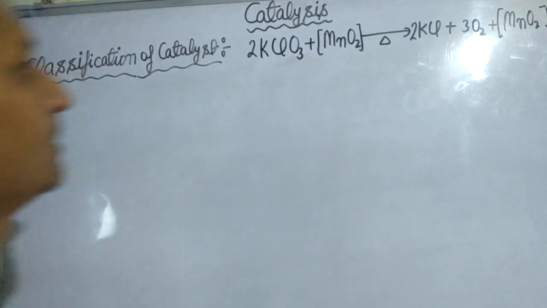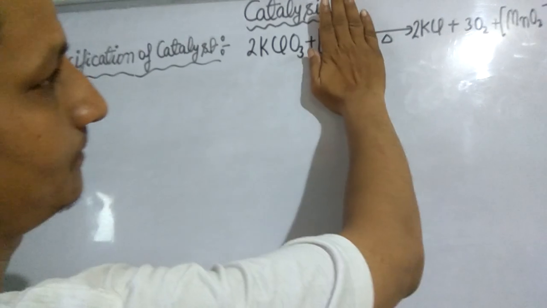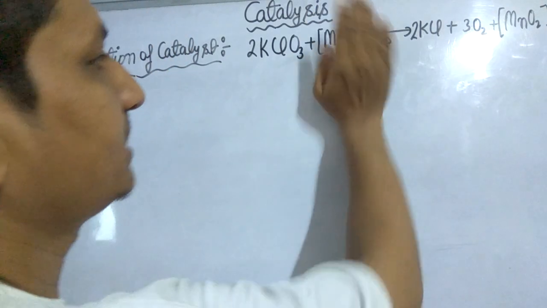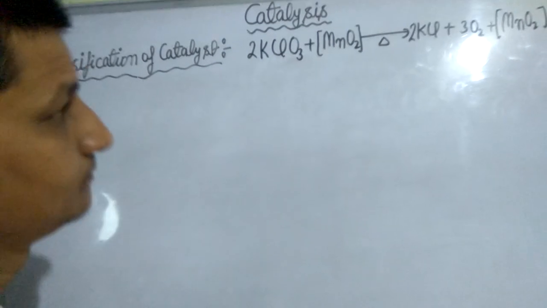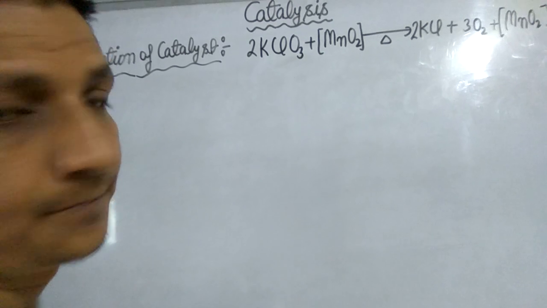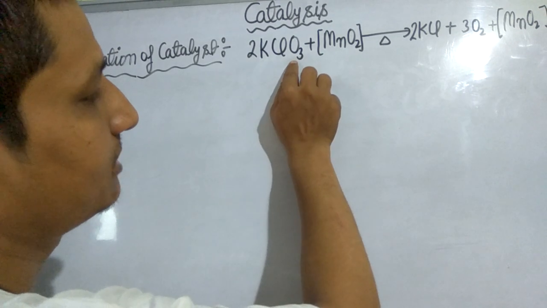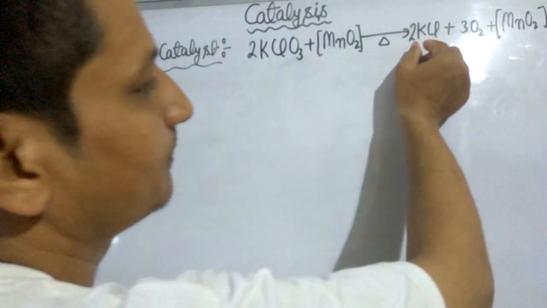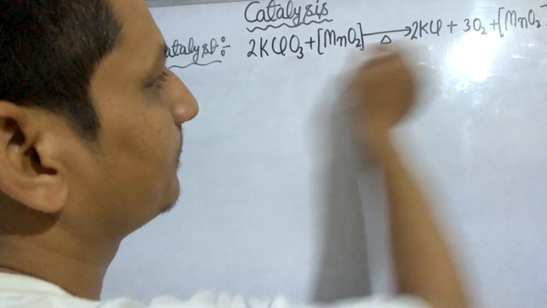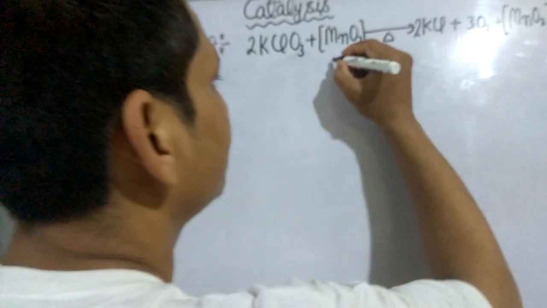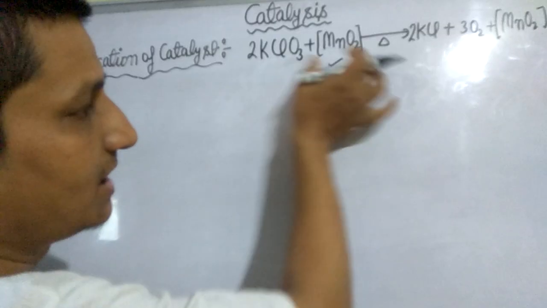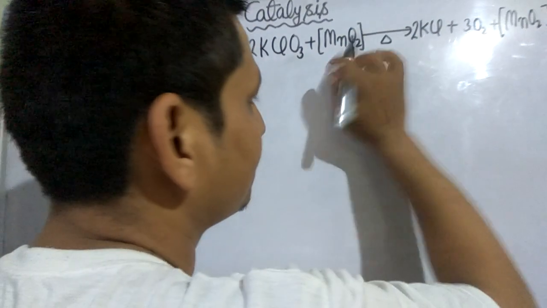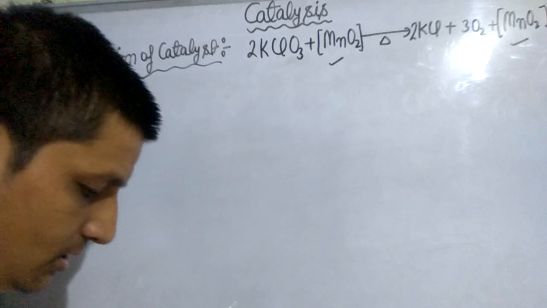Look here, when we heat potassium chlorate, it slowly decomposes into potassium chloride and oxygen, but in presence of manganese dioxide the rate of reaction increases. Potassium chlorate when heated in presence of manganese dioxide gives potassium chloride and oxygen. Here we take manganese dioxide at the start of the reaction, and it will also be present at the end of the reaction.